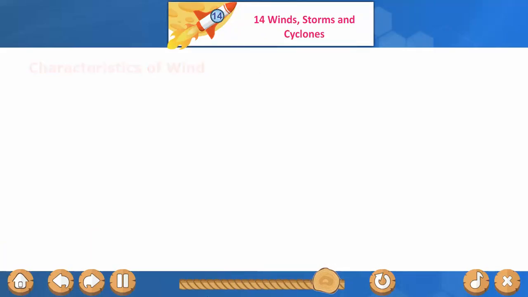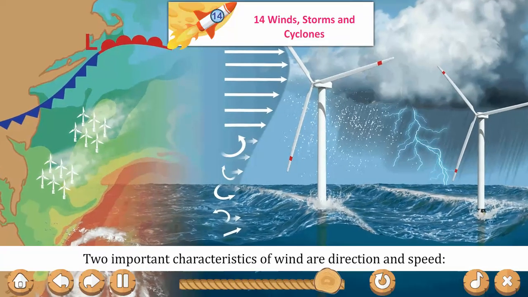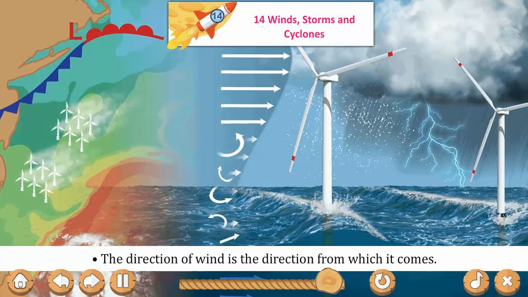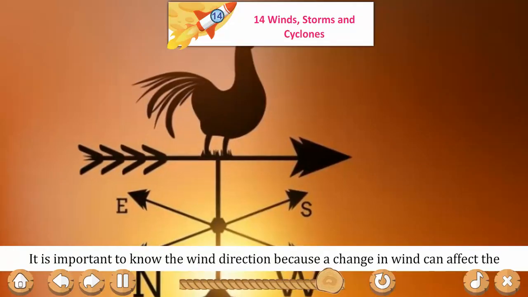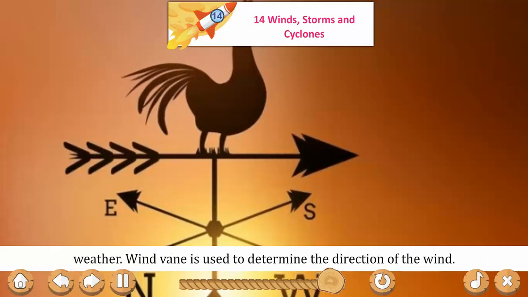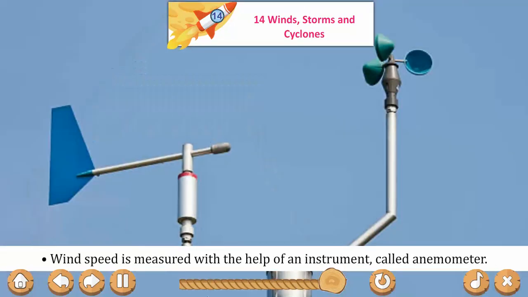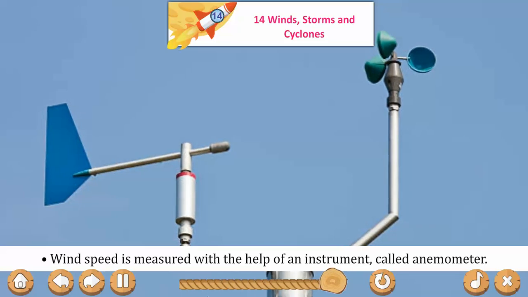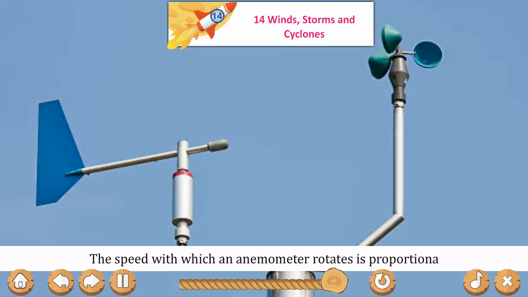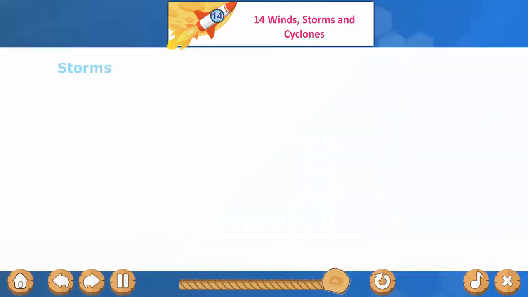Characteristics of wind. Two important characteristics of wind are direction and speed. The direction of wind is the direction from which it comes. It is important to know the wind direction because a change in wind can affect the weather. A wind vane is used to determine the direction of the wind. Wind speed is measured with the help of an instrument called an anemometer. The speed with which an anemometer rotates is proportional to the speed of the wind.